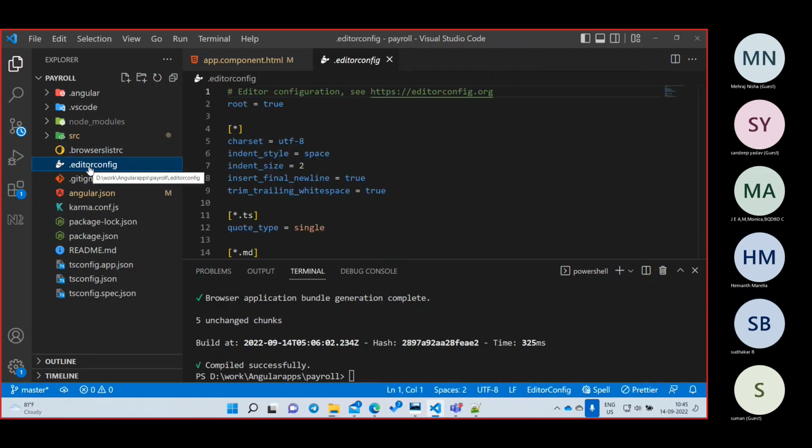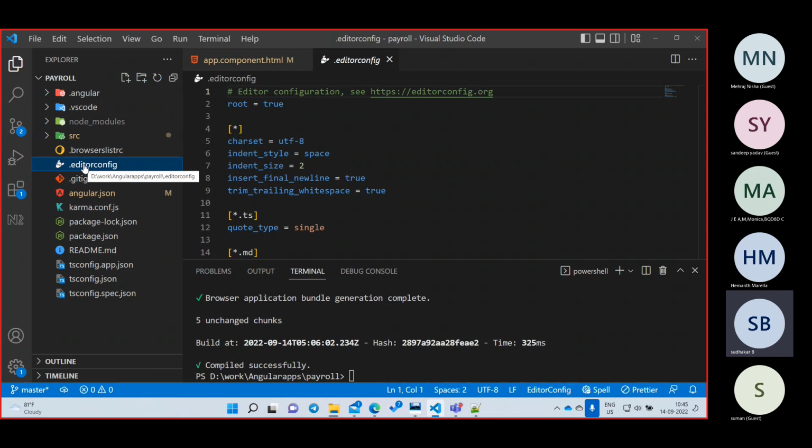The next thing is the dot editorconfig. Editorconfig means where we are opening our project, Visual Studio Code, right? Whenever you are writing in Visual Studio Code, how your lines should be, how many lines should be there, whether tab should be used or not, some instructions like this. Those instructions we will give in the editorconfig. So editorconfig is for Visual Studio Code, not for our project.